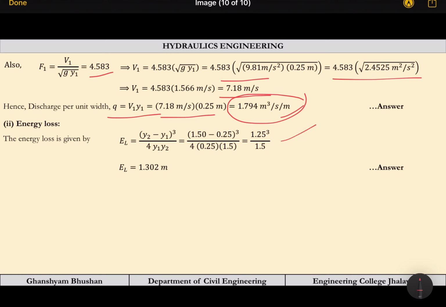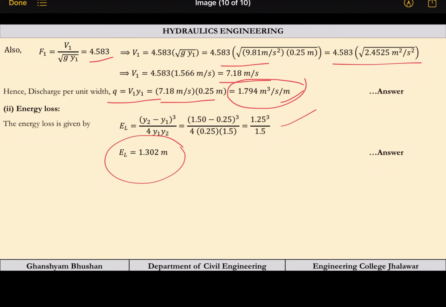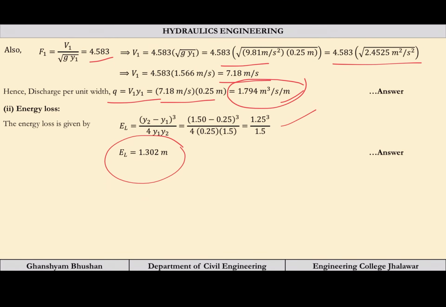Energy loss, as I have told you, is very simple. It is 1.302. So in this way we have completed this chapter on rapidly varied flow, or hydraulic jump. So this is all for today.